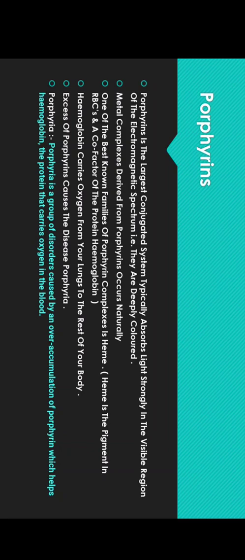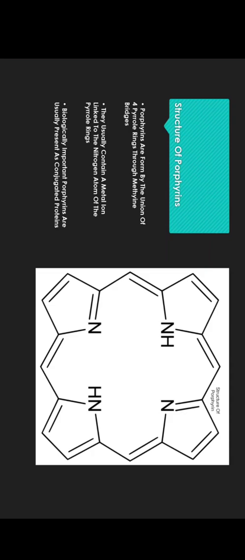Okay, so this is the simple representation of the porphyrin. As we know, it is an organic compound which is derived from pyrrole subunits. So there are four pyrrole rings present which are interconnected by their alpha carbon atoms via methylene bridges. They usually contain a metal ion linked to the nitrogen atoms of the pyrrole rings.